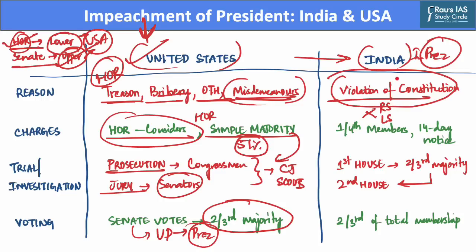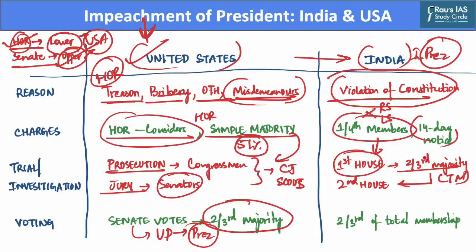Now these charges of impeachment need to be signed by at least one-fourth of the members of the particular house in which the charge has been framed. And as a result, a 14-day notice is served to the President of India in this regard. Now this resolution for impeachment needs to be passed by the first house with more than a two-thirds majority. And this two-thirds majority should be of the total membership of that particular house.